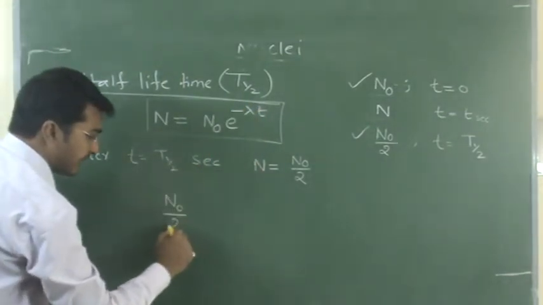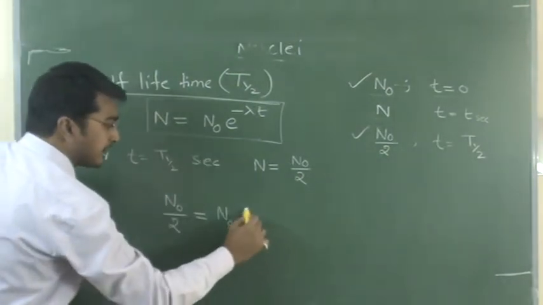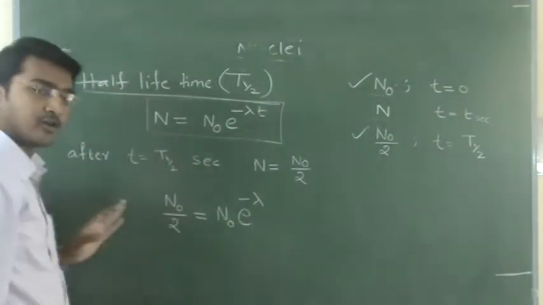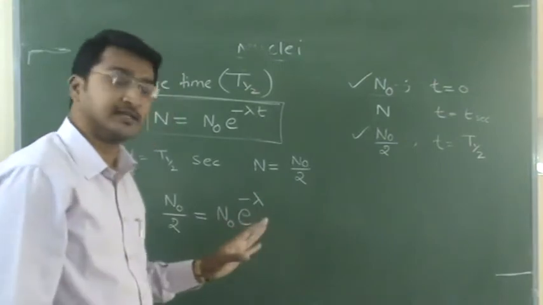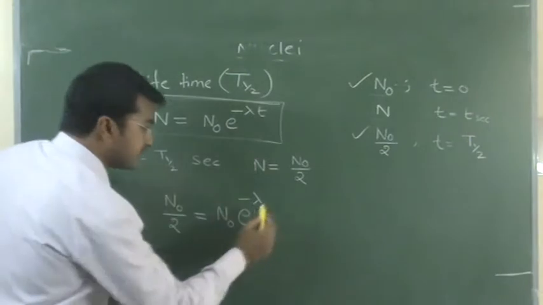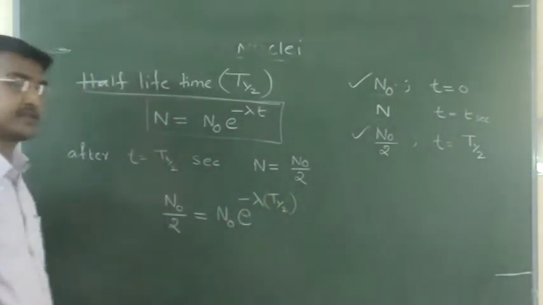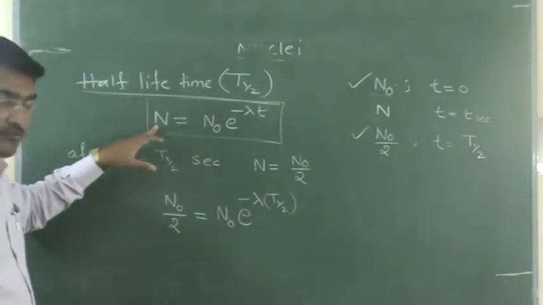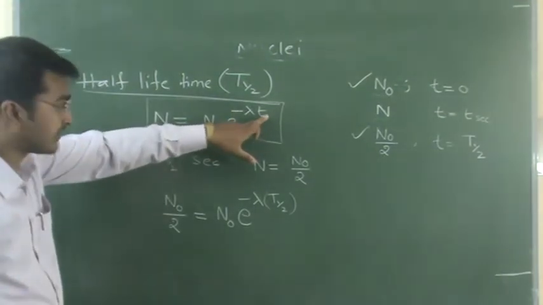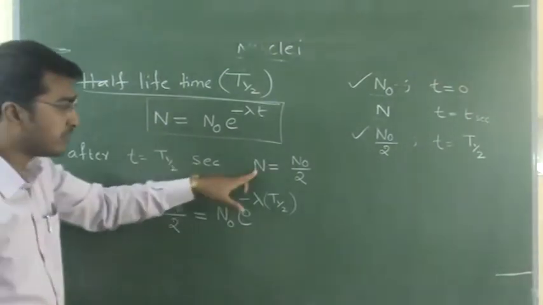N0 divided by 2 is equal to, as usual, N0 e power minus lambda t. Here lambda is the decay constant, which is fixed. It depends upon the element or substance. Next, what is T here? T half. Understand? So this is the general equation that represents the number of nuclei present in t seconds. If t is equal to T half,